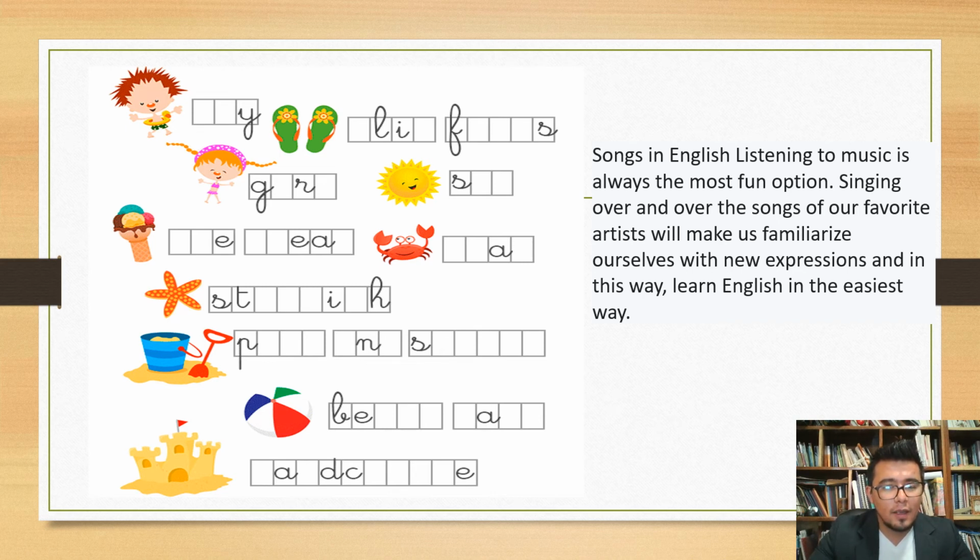If we see here, we have puzzles in English for kids, and they can help us to show them how to write in English. For example, boy, girl, sun, beach ball. There are a lot of things that we can do to teach kids.